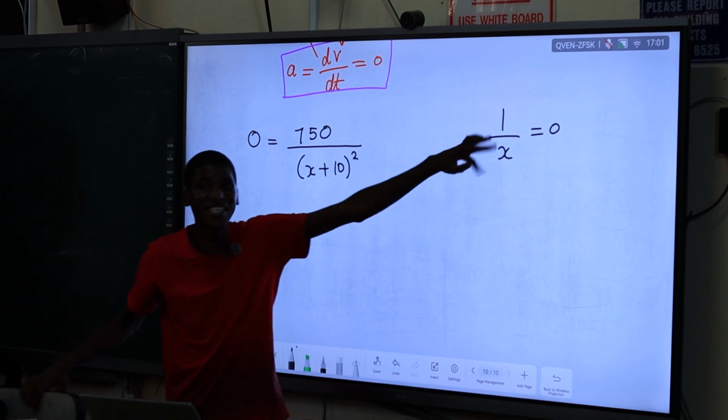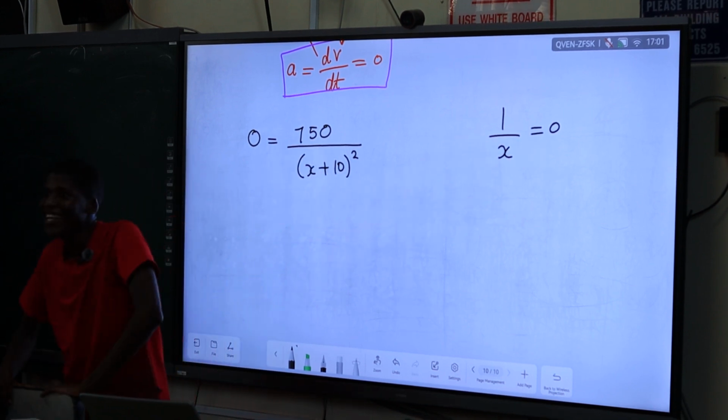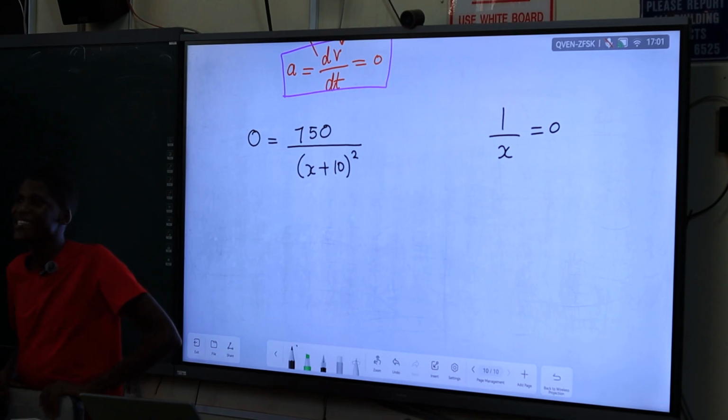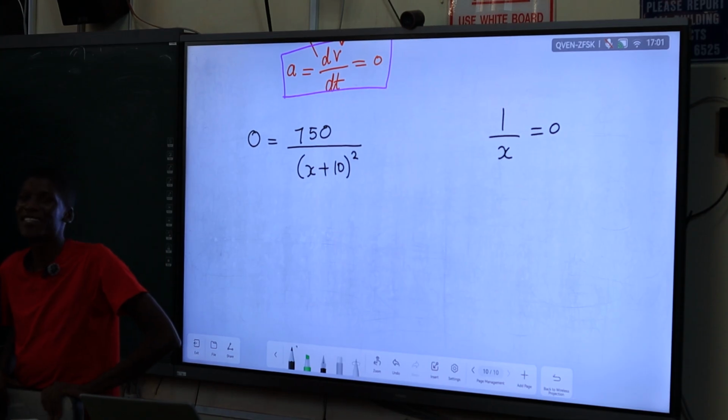Oh, 1 over 0 is 0. Serious? 1 over 0 is what? Undefined. Pure mathematics will say it's undefined, but other mathematicians will say it's infinite. It's fine. But when I say it's undefined, you cannot say x is 0.